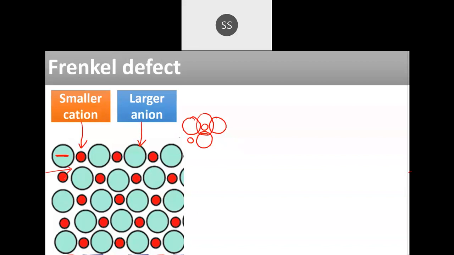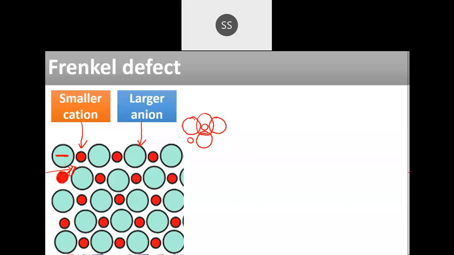So this cation, which is smaller in size, can move from its normal site and occupy that interstitial site. If it goes and occupies that site, leaving its own site, then the defect which is observed is called the Frenkel defect. From its normal position, the cation will move and occupy the interstitial site. Then this defect is the Frenkel defect.